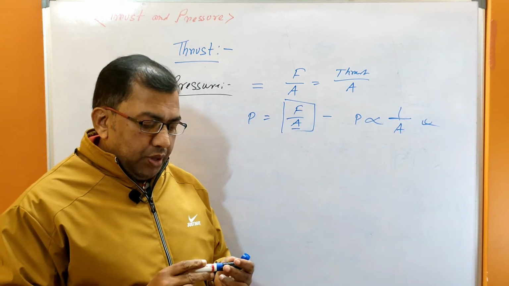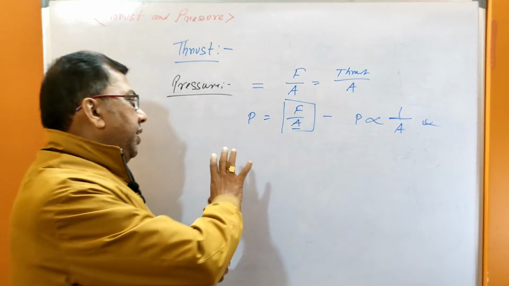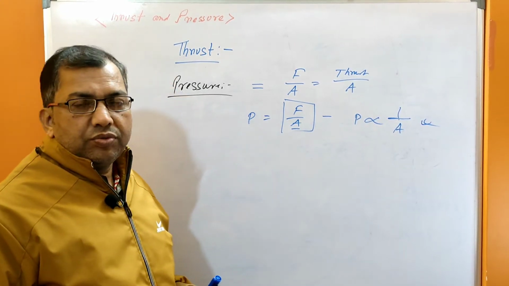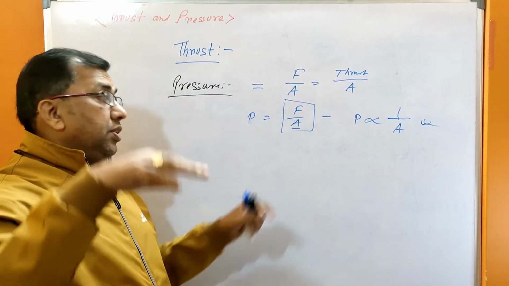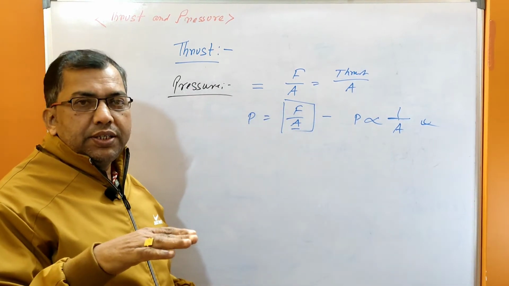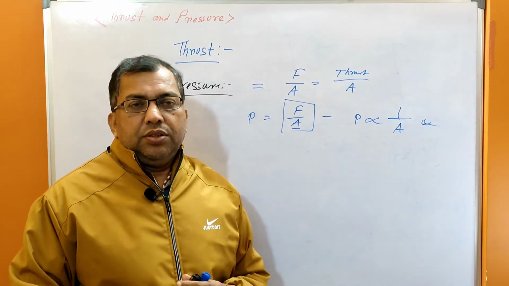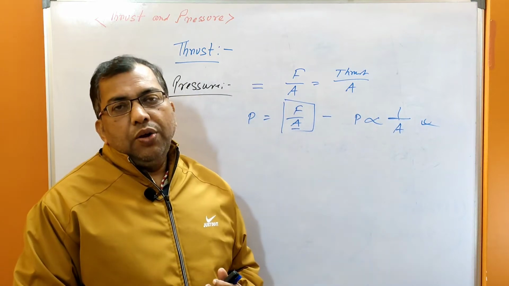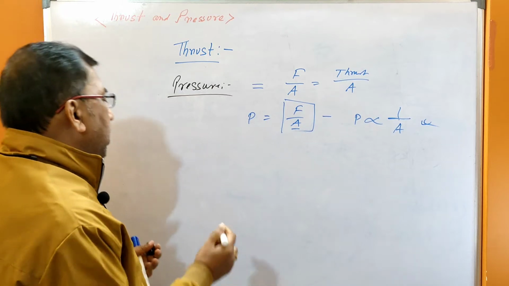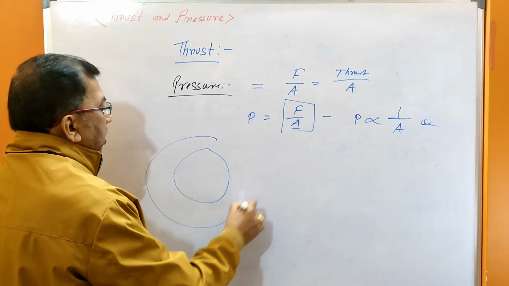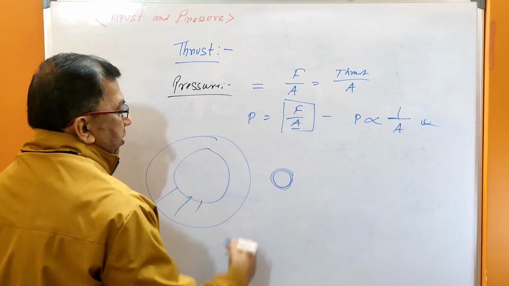That means if area is increased, pressure will decrease. In trucks and heavily loaded tractors, you see the tires are wide. In the case of a cycle, there is a small tire.